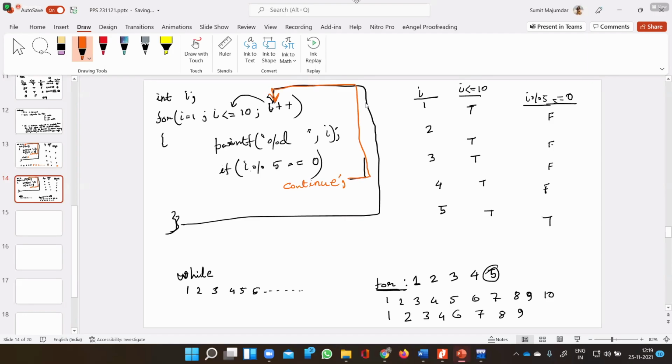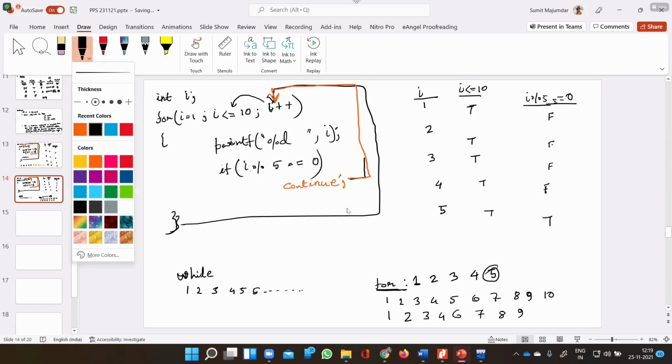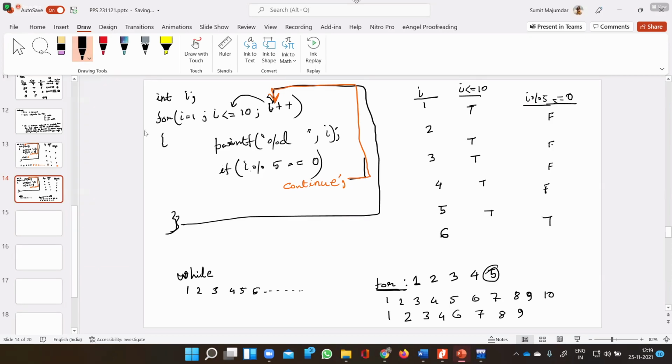So it will go to the updation part. So I value will be incremented. I value will be 6. Then the for loop condition is true, obviously. So it will print the value of I, 6, and the if condition is also false. So it will go back to the updation part, and by following this, finally we will get 7, 8, 9, and 10.